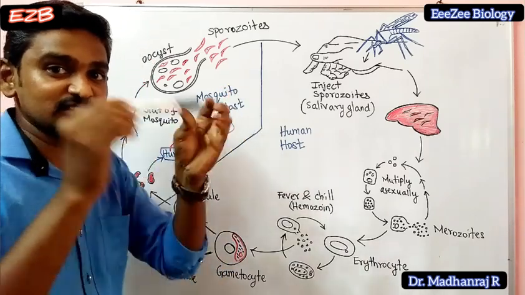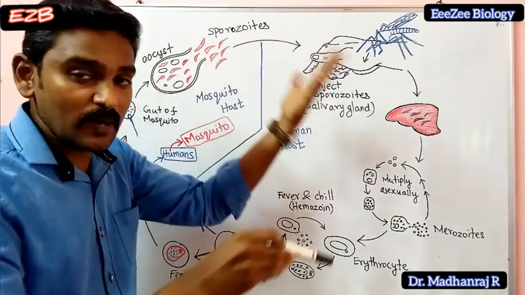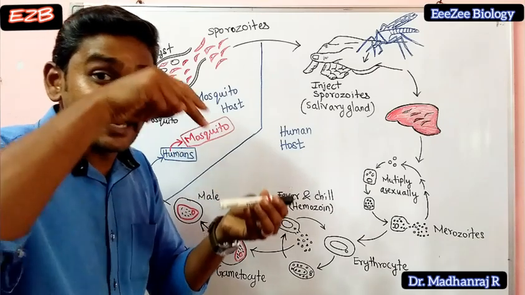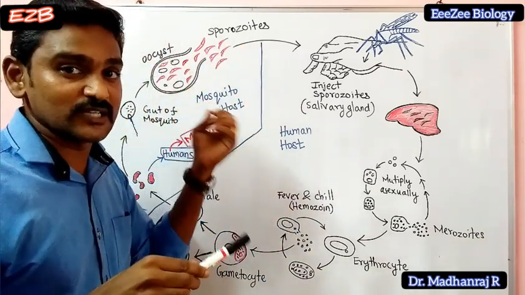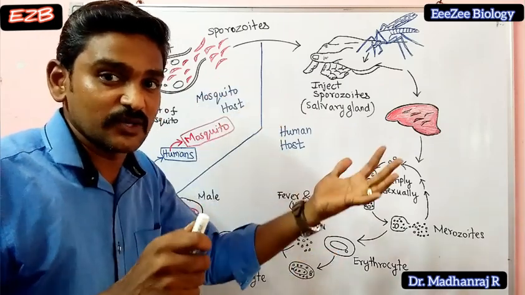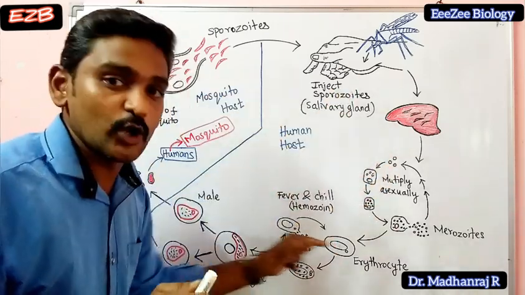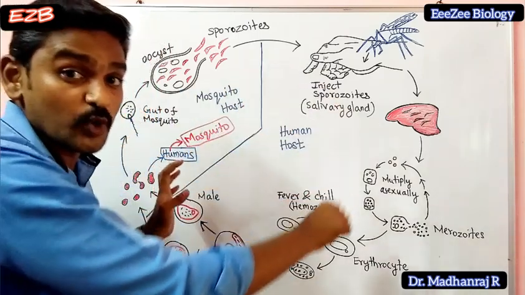Now this is a new mosquito. When this mosquito goes and bites some normal healthy person, it will inject saliva. Saliva consists of sporozoites, and these sporozoites will enter the blood of the healthy person. So again the same cycle will be going on. This is how the overall life cycle of Plasmodium takes place.